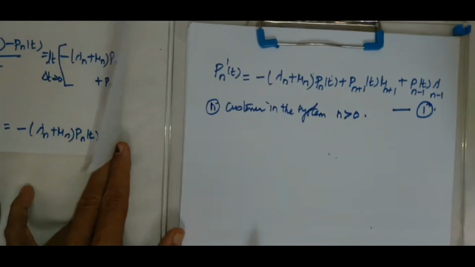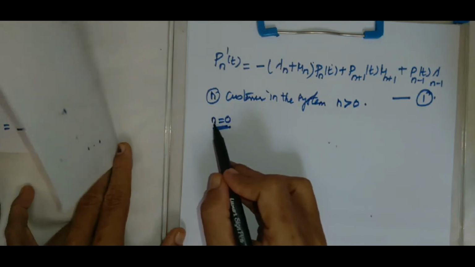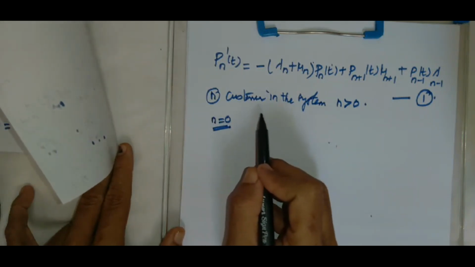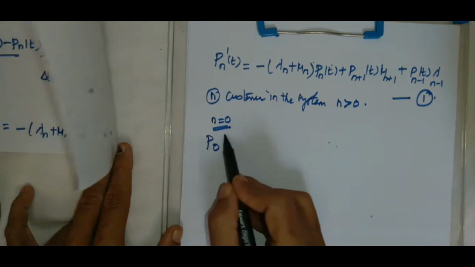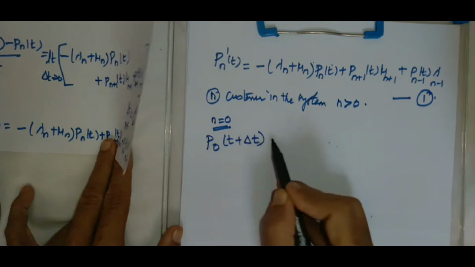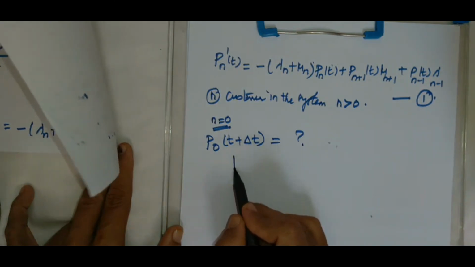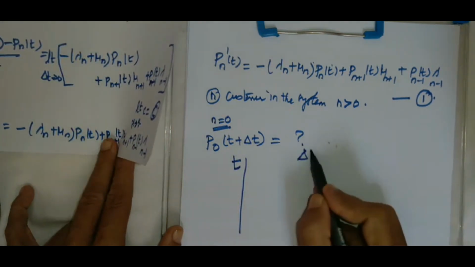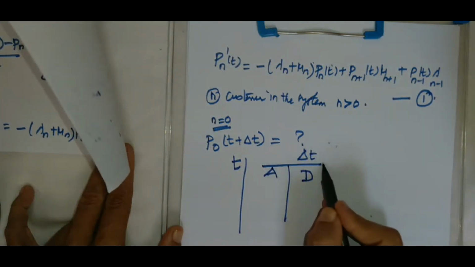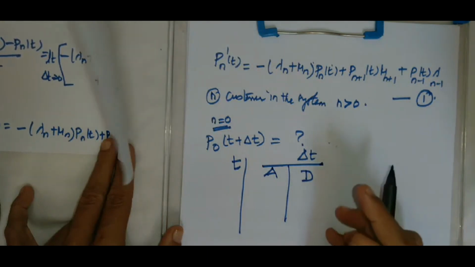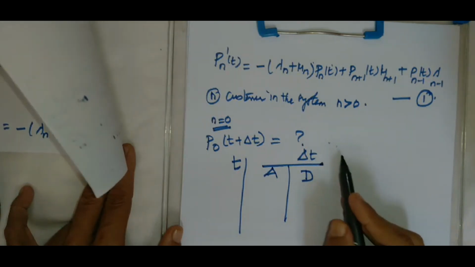Now what happens if n is equal to 0? If there is no one in the system, what are all the possible cases to have no customers in the system during the time t plus delta t? In delta t we can have one arrival or one departure, not more than that, because delta t is too small.